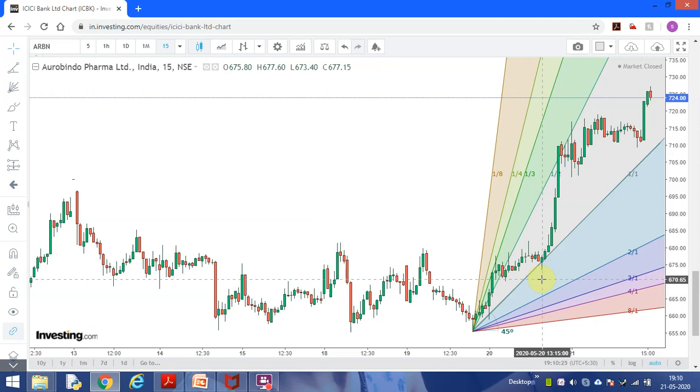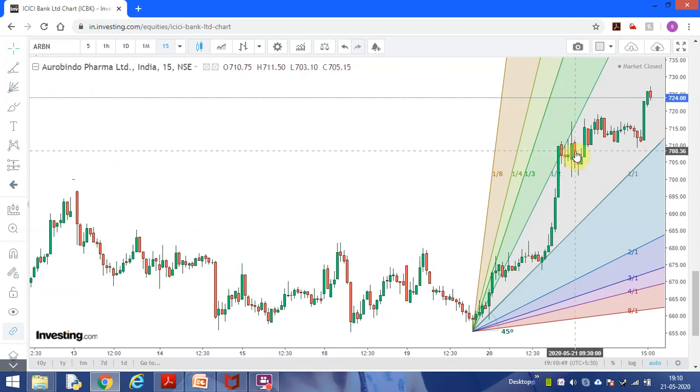In the forward direction, you see it is on one by one. Once it touches one by one, then again it stops. So I have to put a stop loss at the previous low, and you can buy it here at this level. This stock is 674 and it went up to 709.